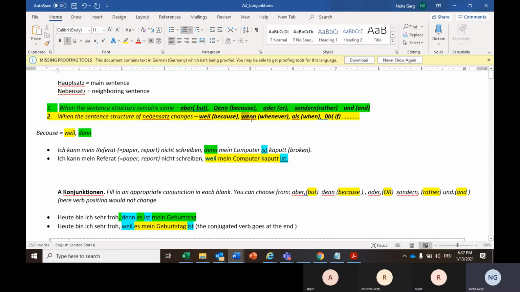Then we have wenn, which means whenever or if or when. Wenn is basically used in multiple places, and we'll see examples for that. Then we have als, which also means when. Then we have ob, which means if or whether.